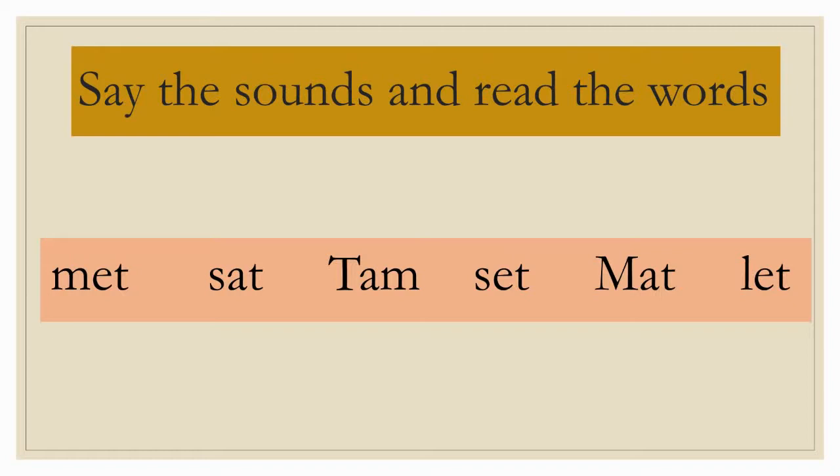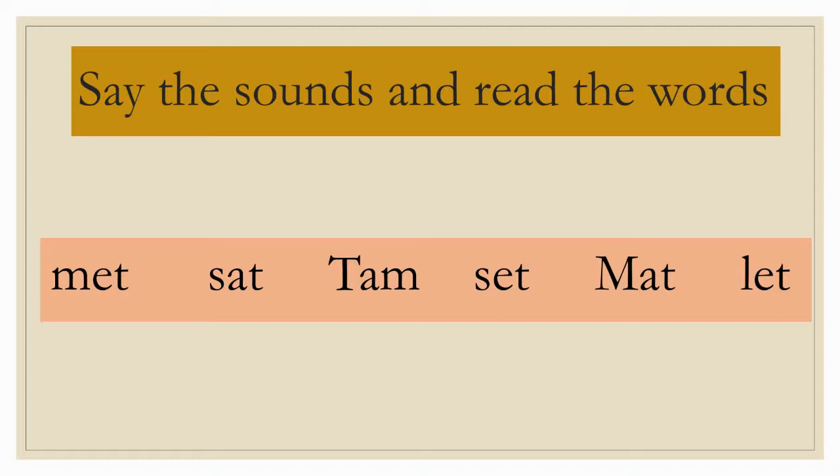The first word is met. Next is sat. Afterwards Tam. Next word is set.